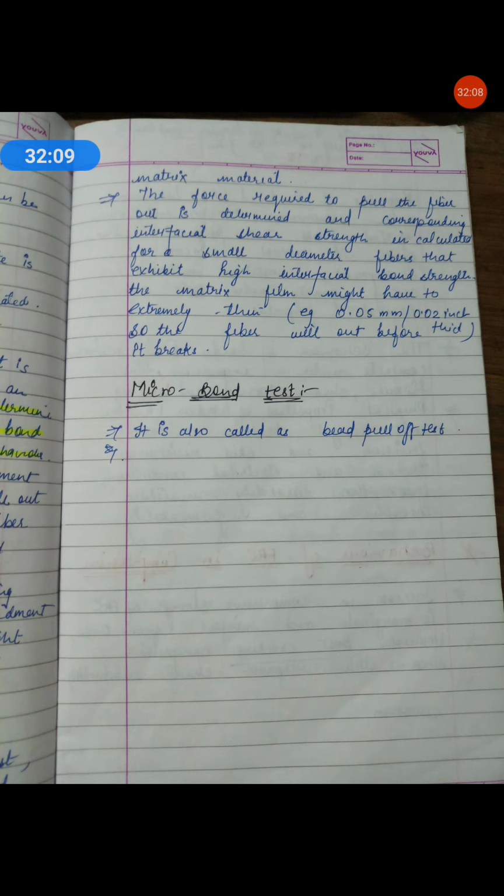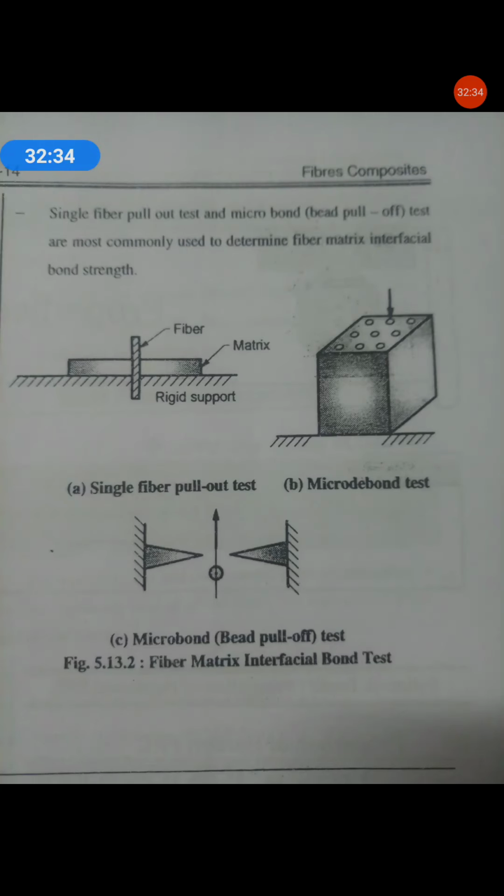So now the next is micro bond test. It is called the bead pull off test. What is the procedure? A drop of matrix is cured in place on an individual fiber. Then the bead is restrained by opposing knife edges and stripped off when a tensile force is applied to the fiber. See, I am showing you one picture.